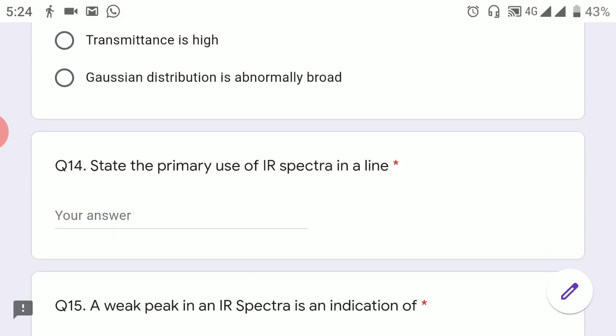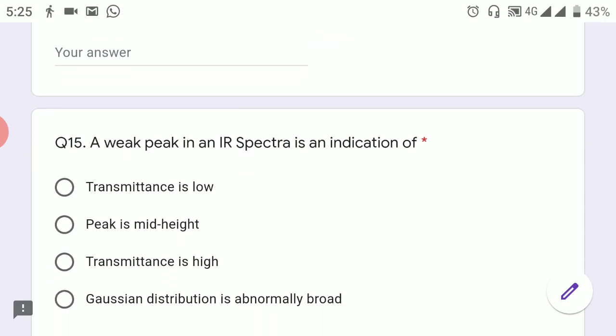Now question number 14: state the primary use of IR spectrum. As we have seen in the application of IR, it has two basic functions: detection of functional groups and detection of types of bonds. So you can simply state it is the estimation of functional groups and types of bonds present. The next question was, a weak peak in an IR spectrum is an indication of? Obviously the answer, as we have seen just before, is that transmittance must be very high.